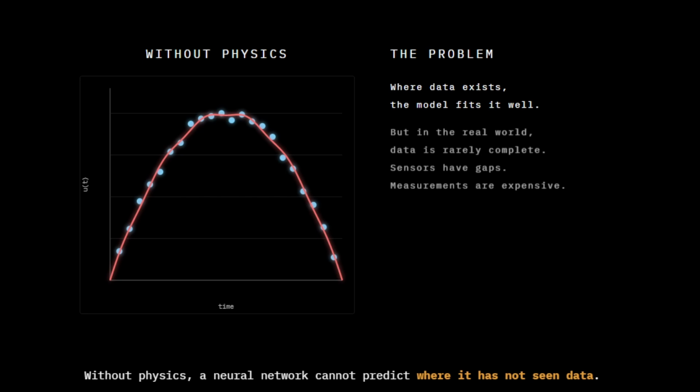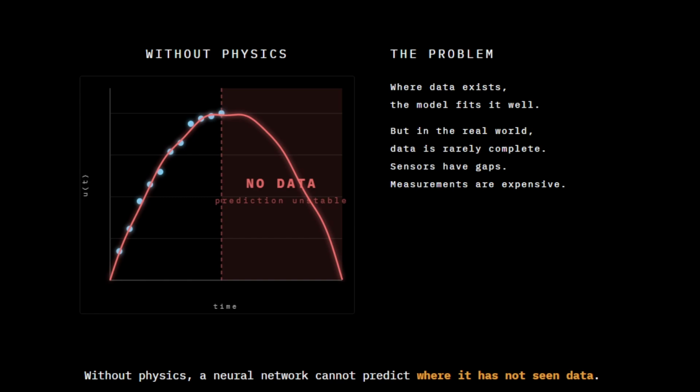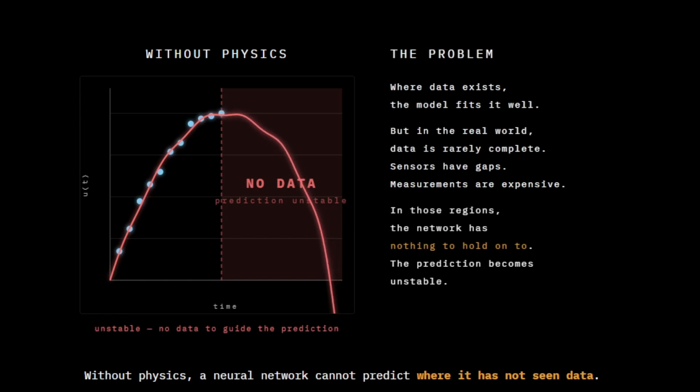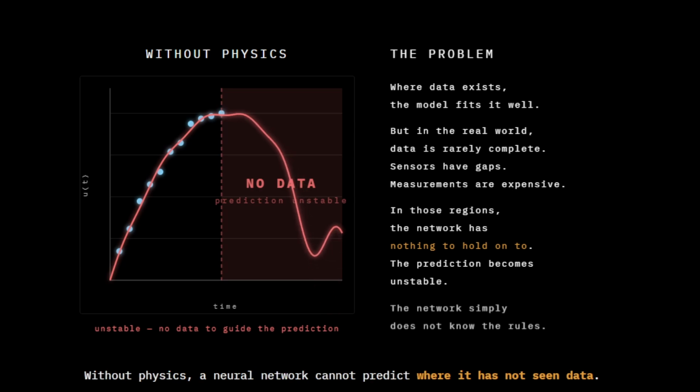But in the real world, data is rarely complete. Sensors have gaps. Measurements are expensive. Some regions of time or space are simply hard to observe. And in those regions, the standard neural network has nothing to hold on to. The curve becomes unstable. It has no way of knowing what the right answer is.